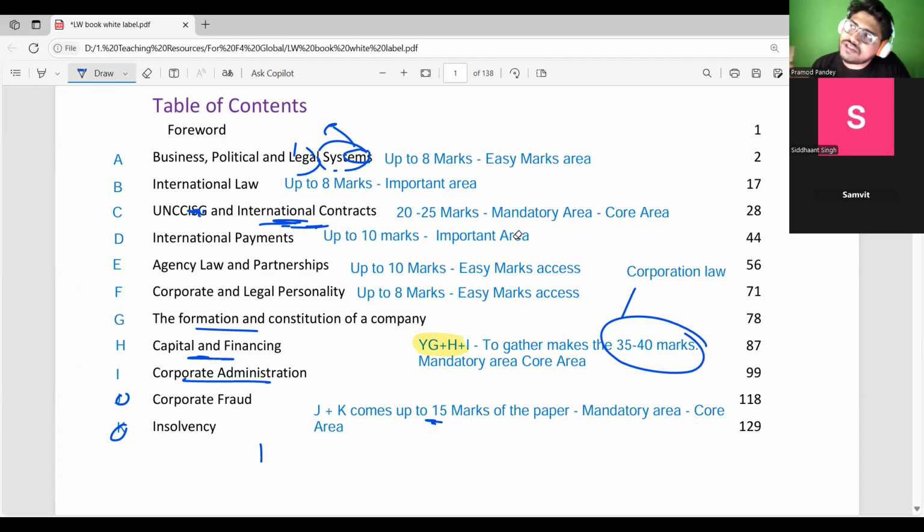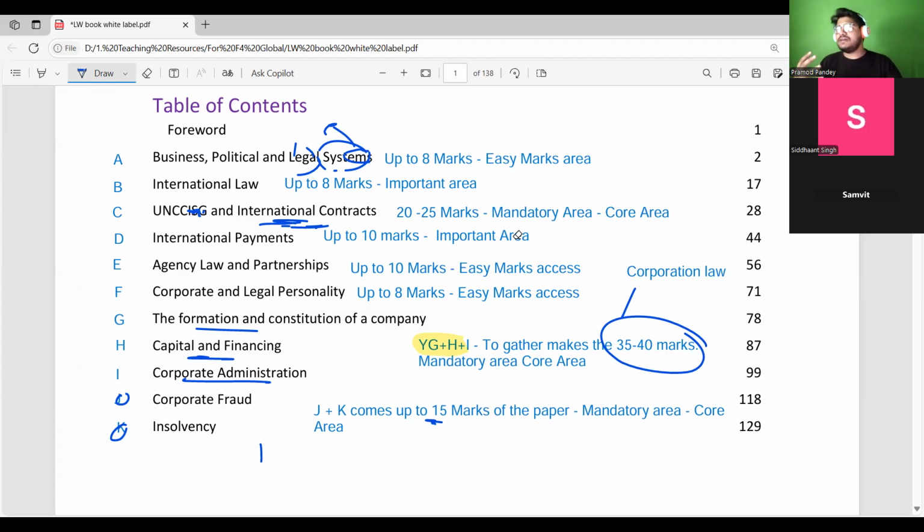So how the identification can be done, and what the clauses and differentiations are, will be dealt with over here. Then we will learn about the process of forming a company: the formation and constitution of the company, how the company is getting formed. Then we will look forward. Okay, now the company is formed.